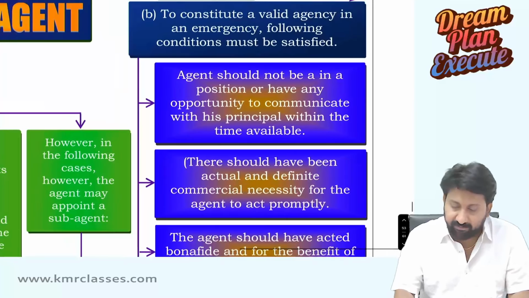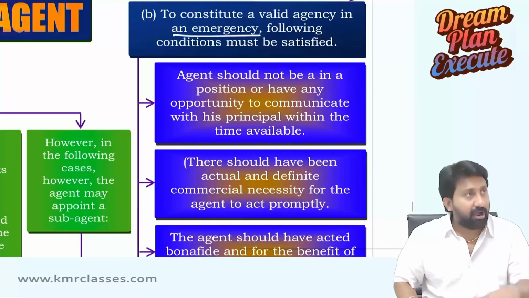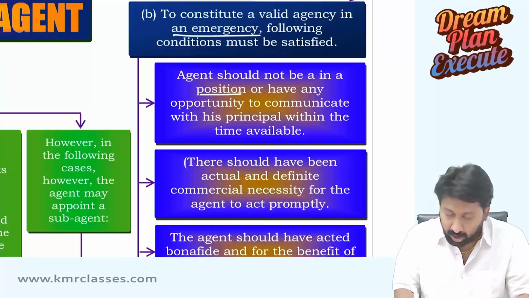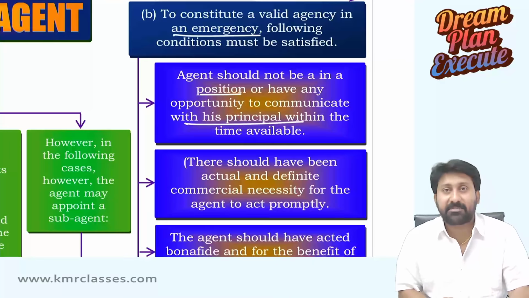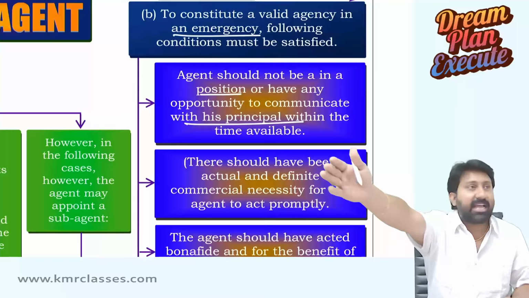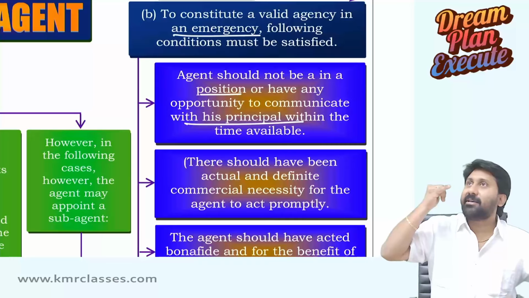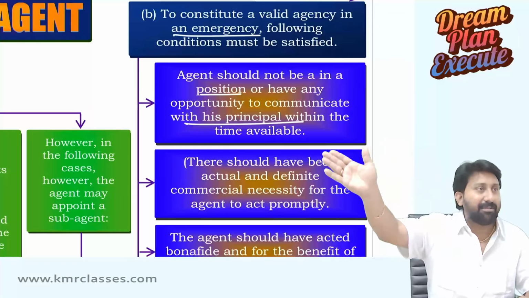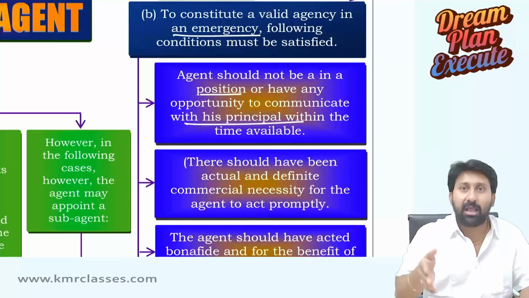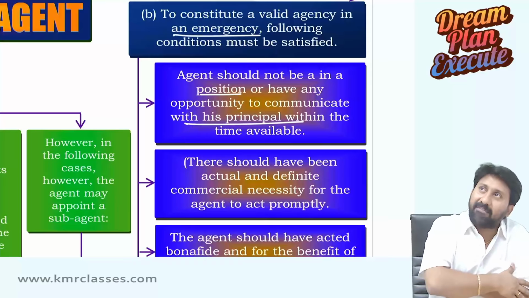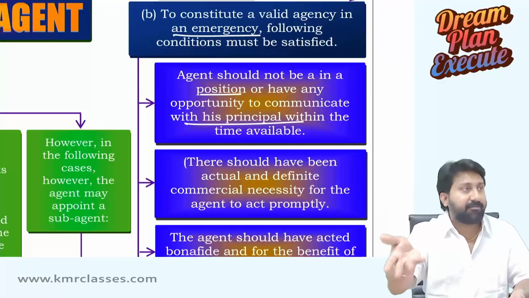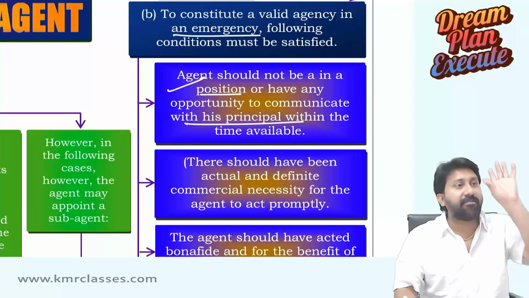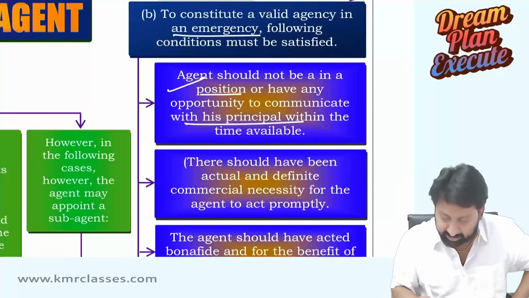To constitute a valid agency in an emergency, the following conditions should be satisfied. The agent should not be in a position or have an opportunity to communicate with the principal within the time available. Fire catches my factory, I call the agent at 12 o'clock at night or 1:30 in the midnight. That fellow will be sleeping. He may not even lift the call. By the time he lifts it, nothing will be there. Ashes will be left in the morning. So the agent should not be in a position to communicate with the principal. That is condition one for calling it an emergency.